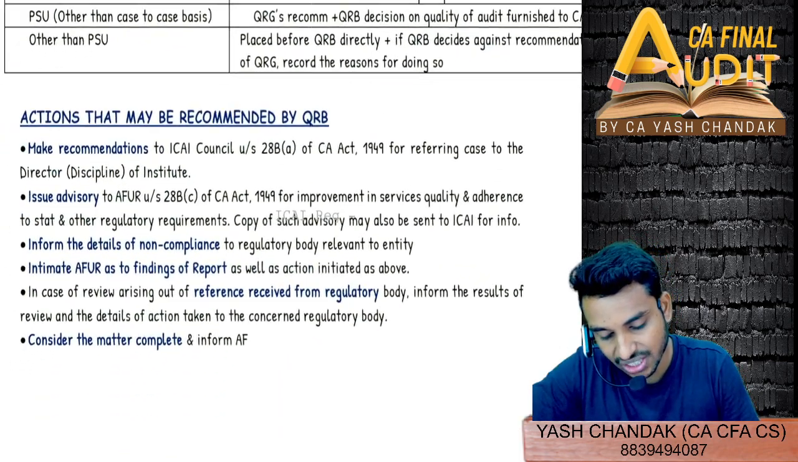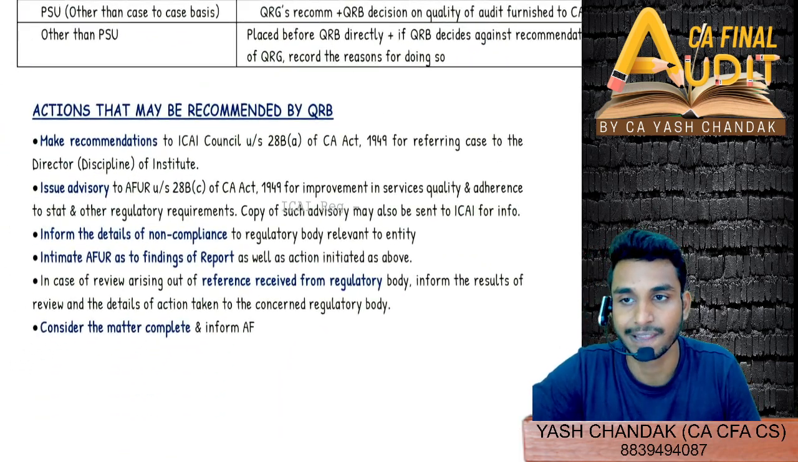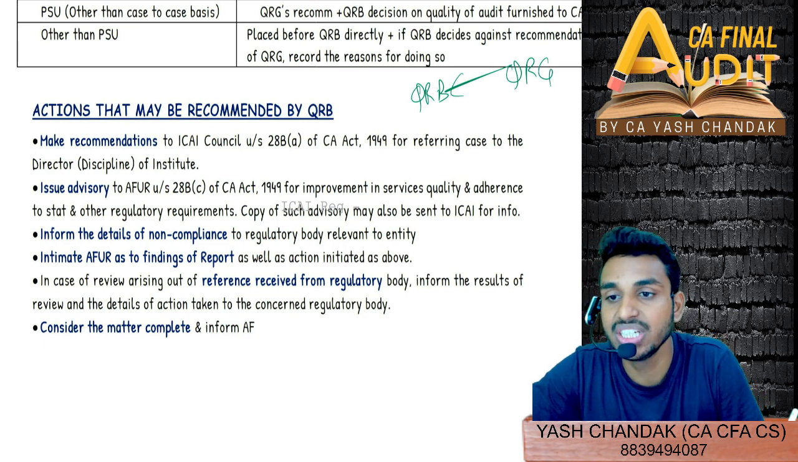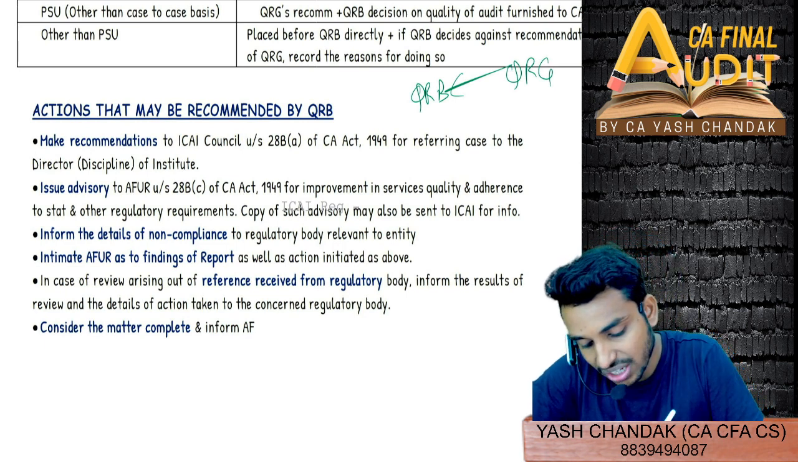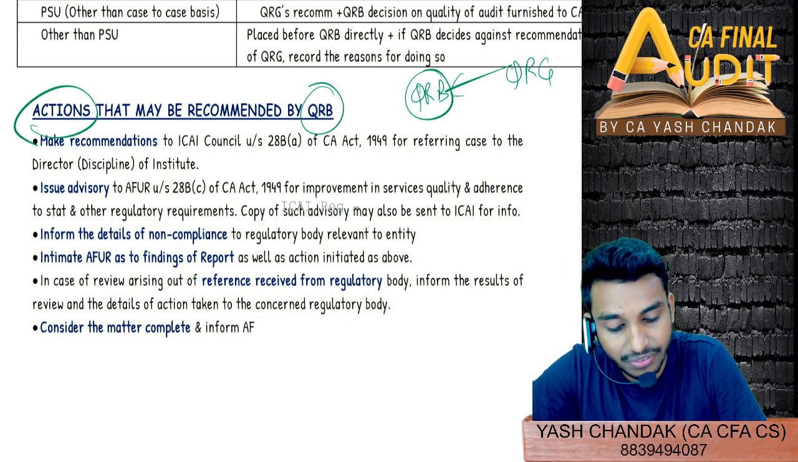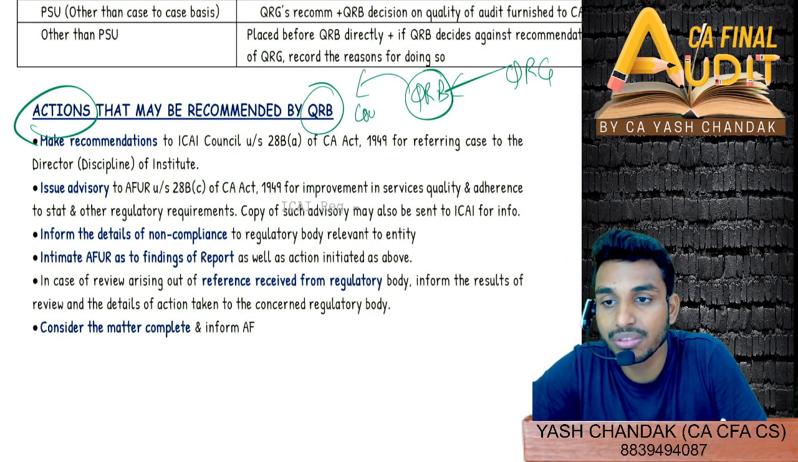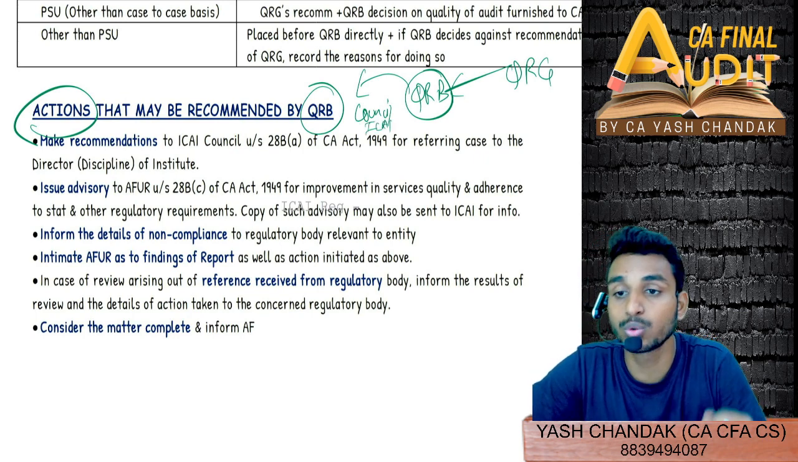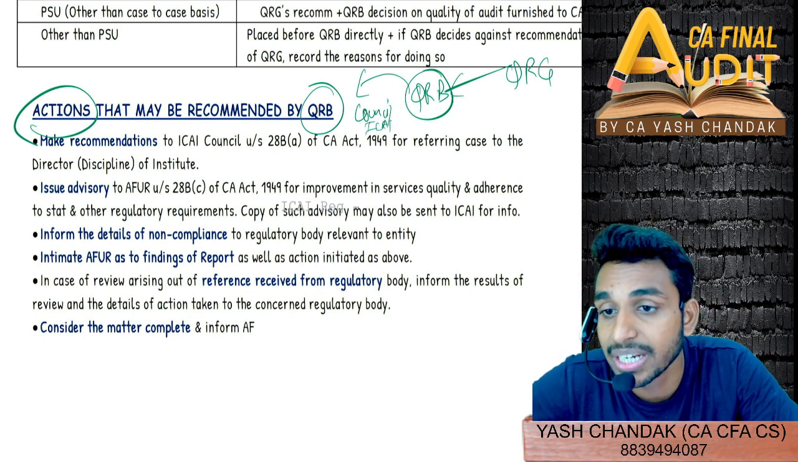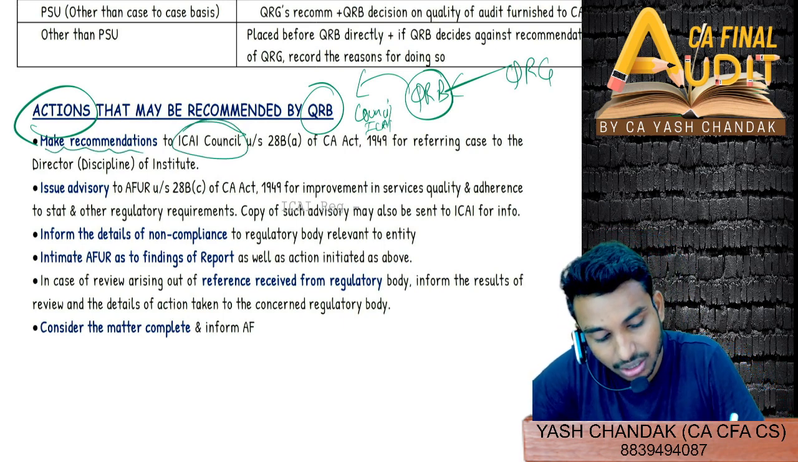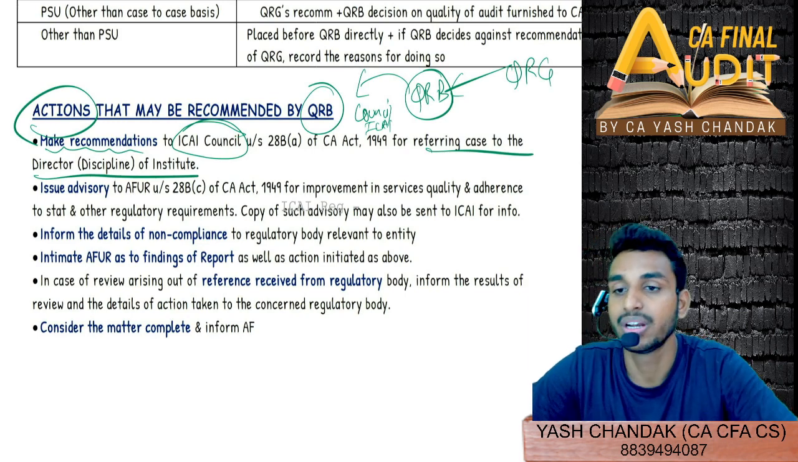Come to the last point, actions that may be recommended by QRB. I told you QRB will get recommendations from whom? QRG. So now, actions that will be recommended by QRB, who will recommend to whom? QRB will recommend to the Council of ICAI, correct? So QRB will recommend to the Council of ICAI to take actions. What all actions will be recommended by QRB? It will make a recommendation to the ICAI Council for referring the case to the Director Discipline.